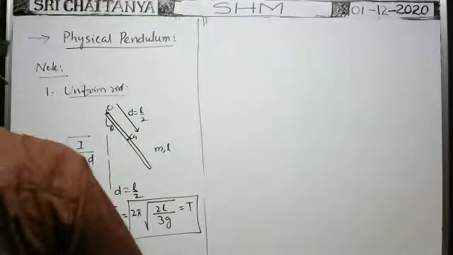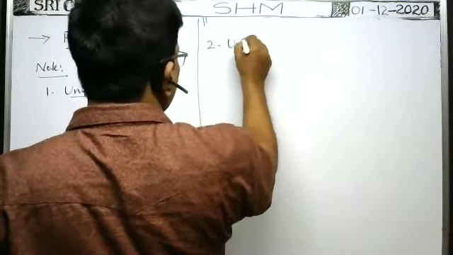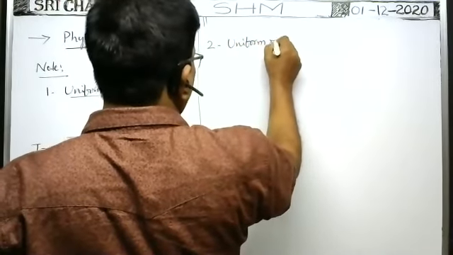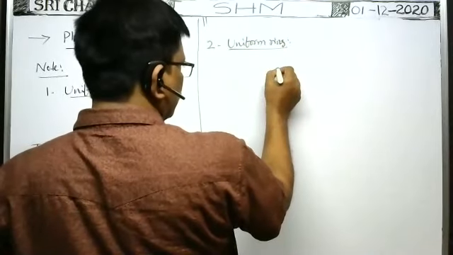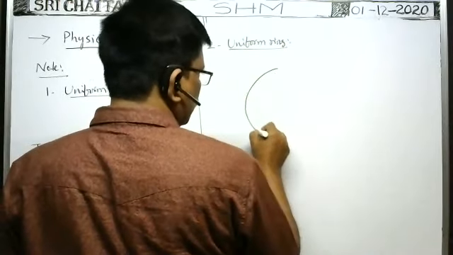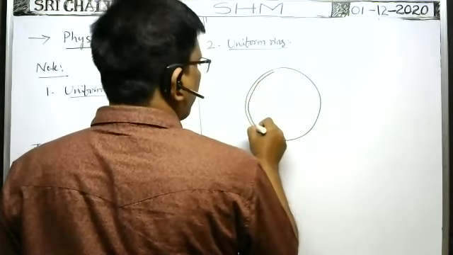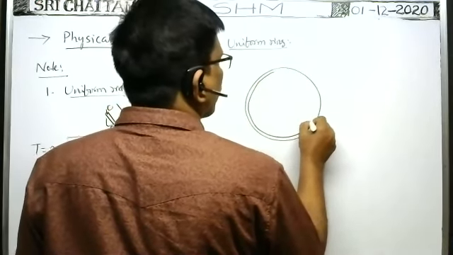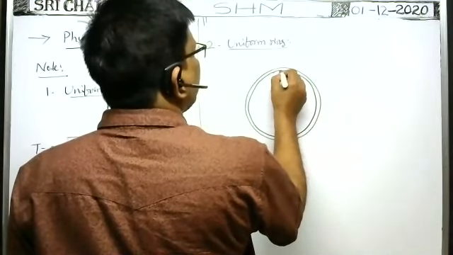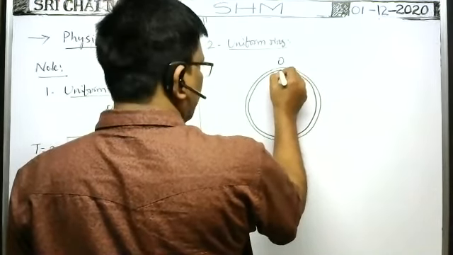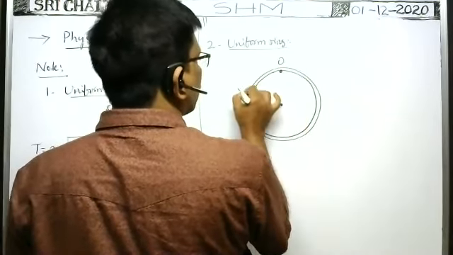Now you only tell me. Second one, uniform ring. Uniform ring of mass m. Suppose the ring is suspended at the point O and it is made to execute oscillations like this.